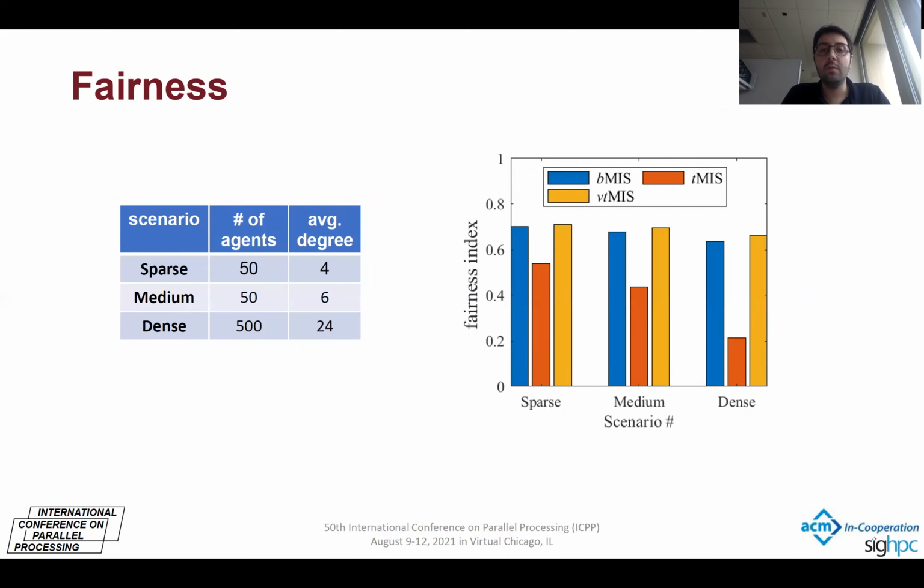In the first experiment, we compare the fairness of the algorithms. As you see, our VTMIS has the best fairness index and TMIS has the worst. TMIS is biased toward the agents that have a smaller identity, or ID, so it is not fair compared to the other two.